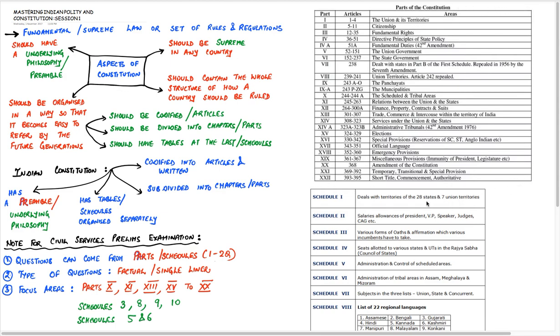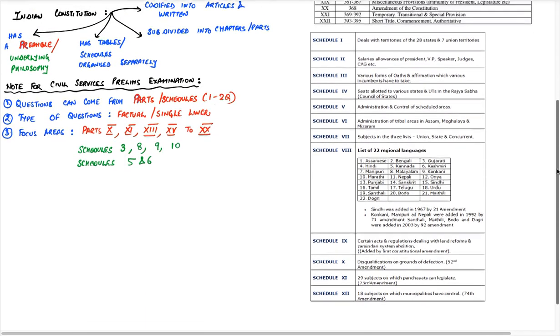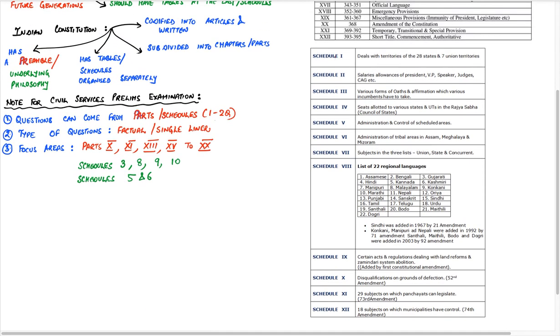Besides, let us have a look at the schedules of the Constitution of India. The schedules are 12 in number, 1 till 12, and again the questions can come from this, approximately 1 to 2 in number. And let me tell you one thing, that in the last 3 to 4 years almost one question has come from schedules every year.